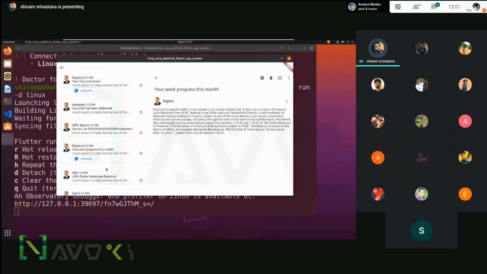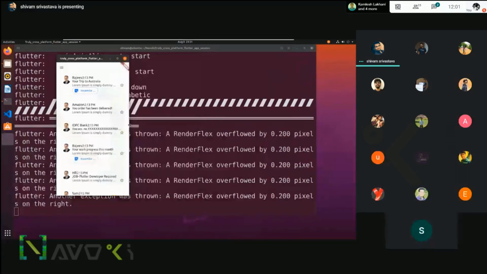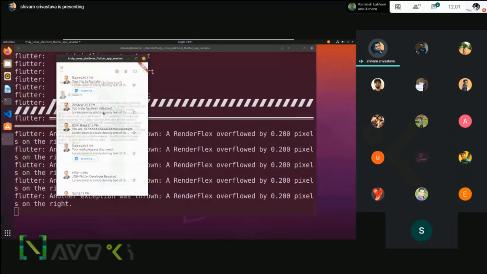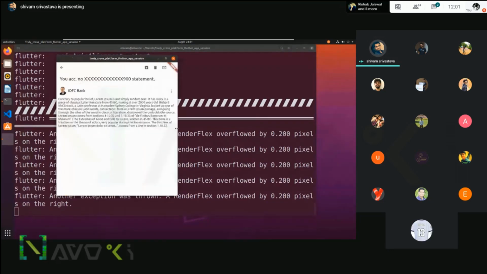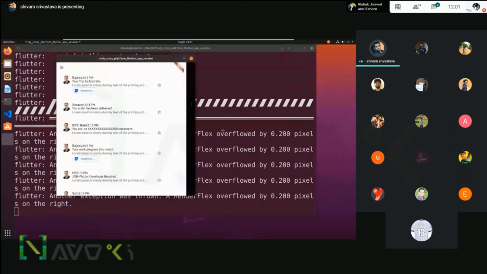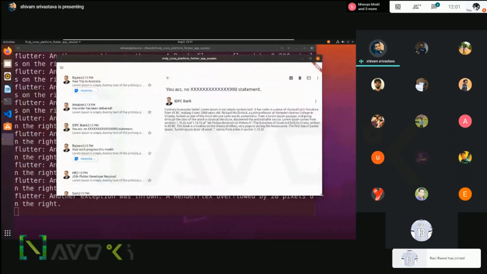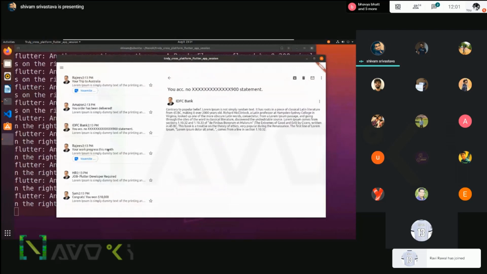Okay, so there's a simple responsive UI, and again, if I shrink it, this becomes a mobile app layout, and this is the normal behavior of a mobile app. Again, if we go back to the desktop size, the desktop application comes right back. Okay, so this is how you can work with the desktop application.